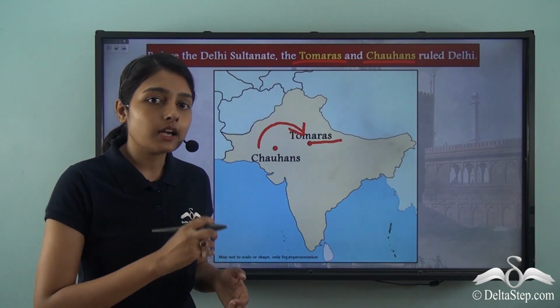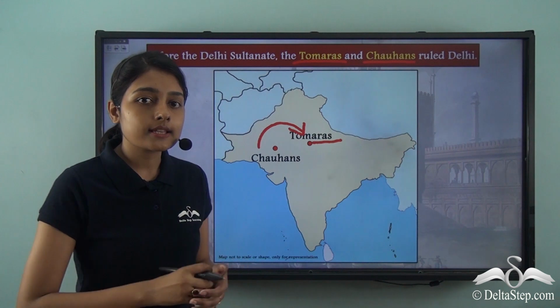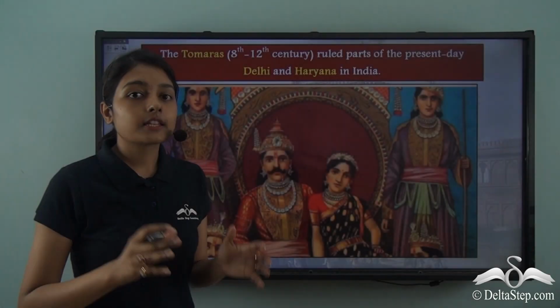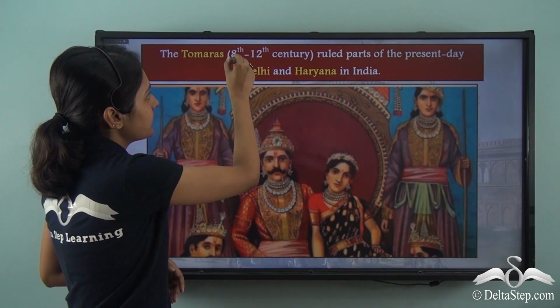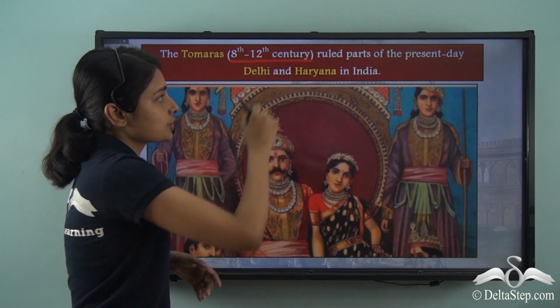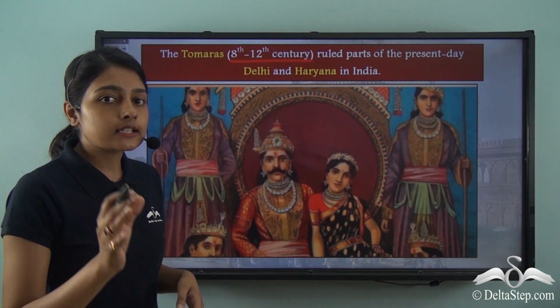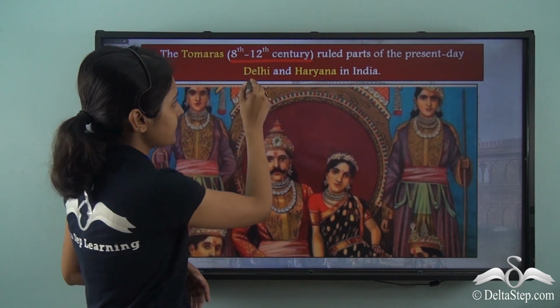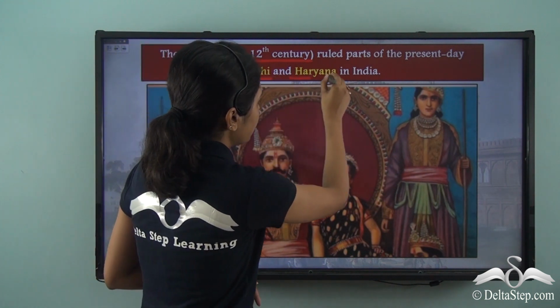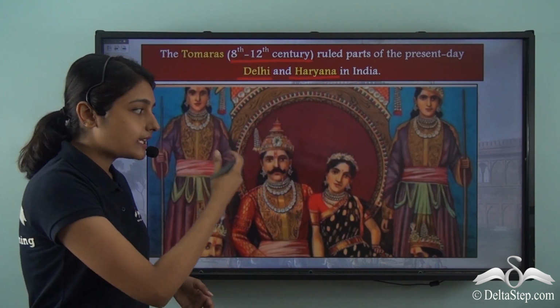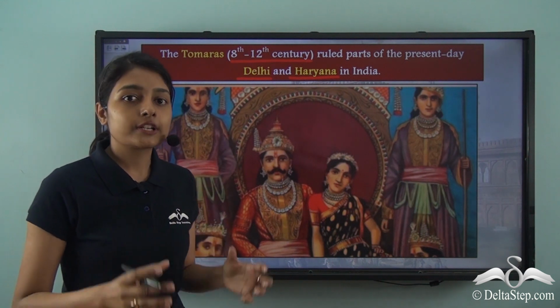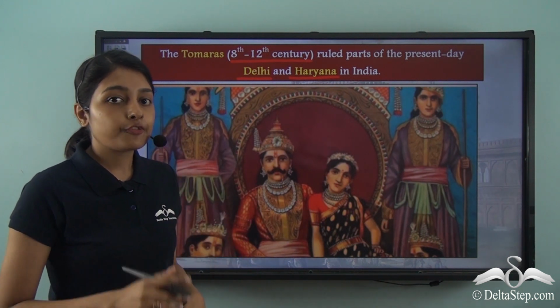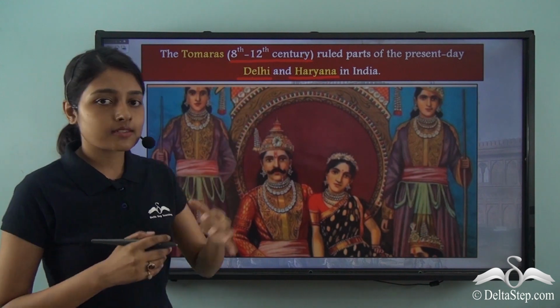Now let us find out who these Tomaras and Chauhans were. The Tomaras between the 8th and 12th century ruled certain parts of the present day Delhi and Haryana. So these were the rulers over Delhi and Haryana from the 8th to 12th century.